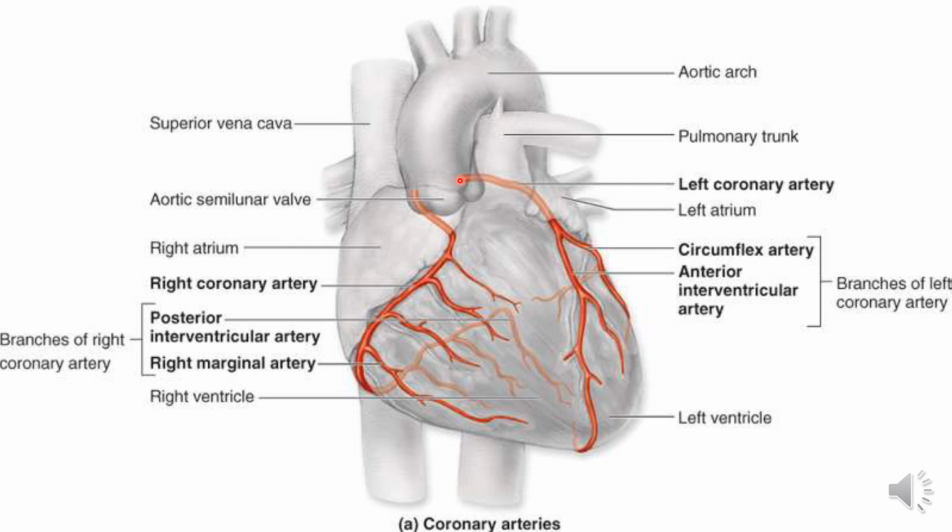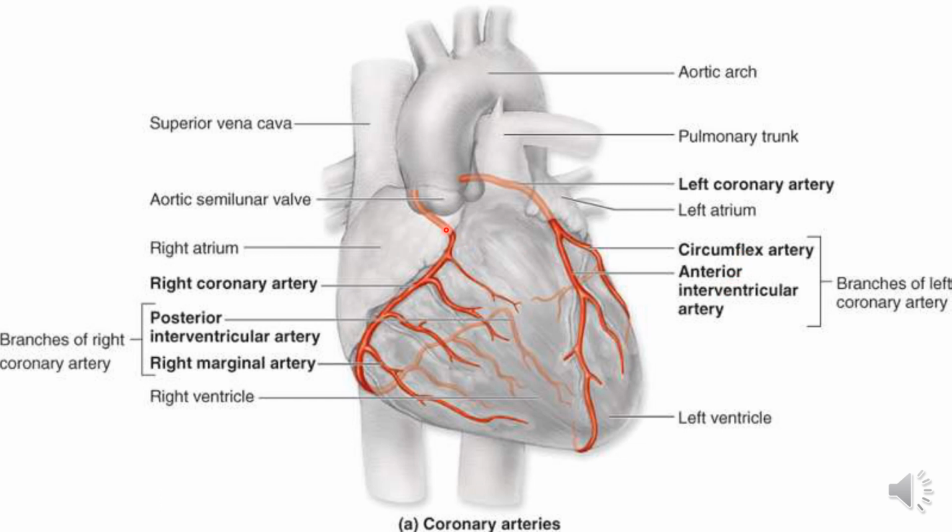The left coronary artery divides into two large branches: the circumflex artery and the anterior interventricular artery.